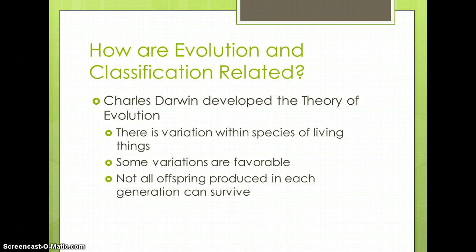Charles Darwin is credited for deriving the theory of evolution. And evolution is the process of change over time. Darwin based his theory on several observations that he made. These are: there is variation or differences within a species. Some variations are favorable, while others are not. And not all offspring produced by every species can survive. There is not enough resources.